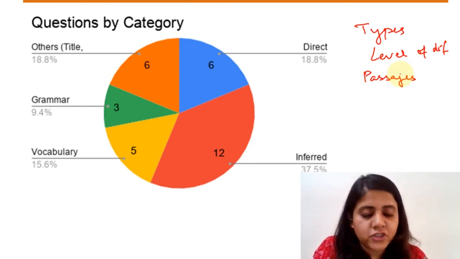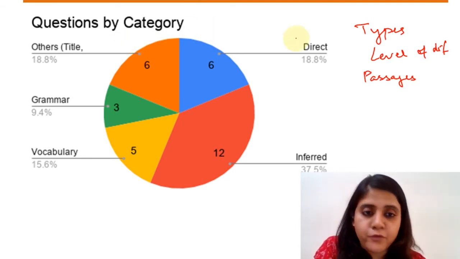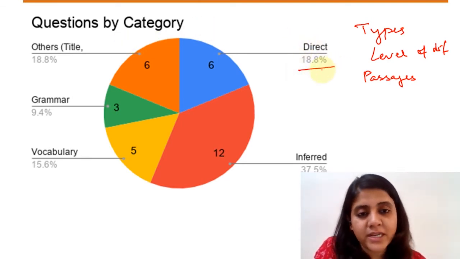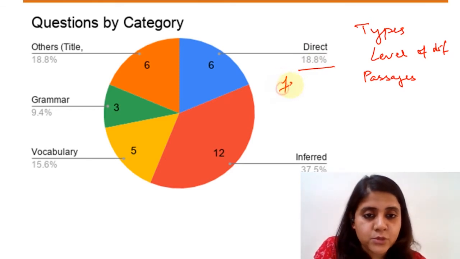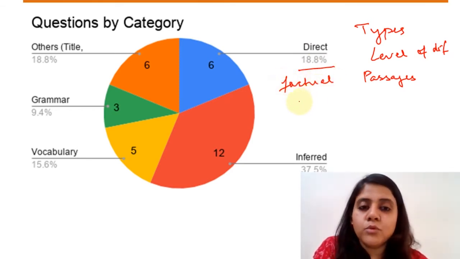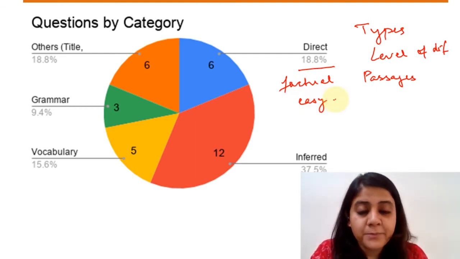Now, coming to the English section, if you remember, this is your type of questions, right? Which you have direct questions. Direct questions, I'm sure from RC, are those factual, information-based questions that you can directly pick from your passage, right? Most of the time, these are your easy questions, so definitely doable ones, right?